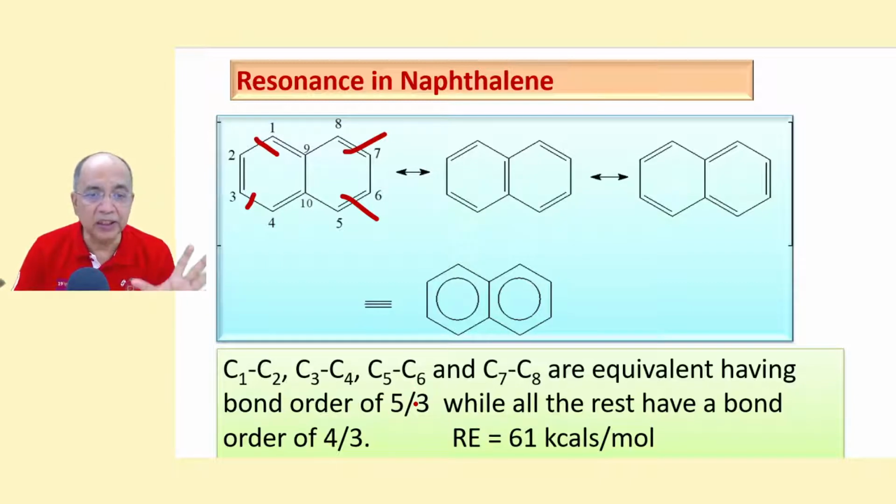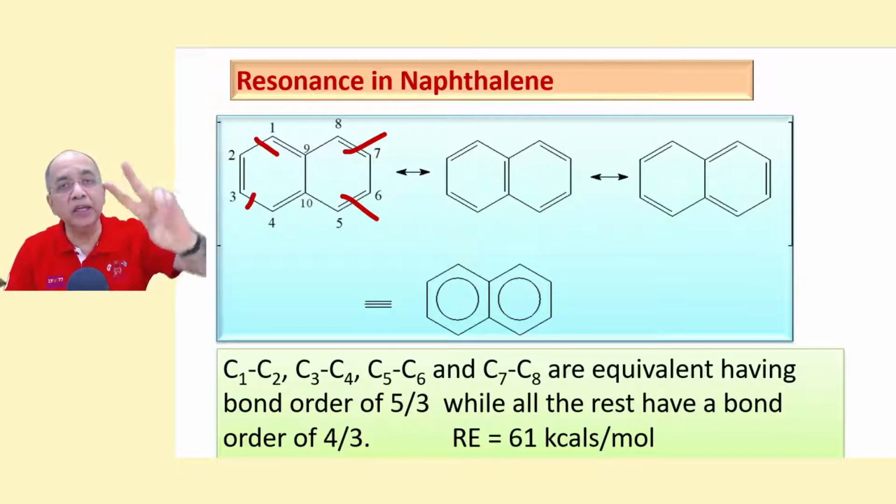Their bond length is a little less because the bond order is more. While the rest, for example this one, 2 plus 1, 3 plus 1, 4. The total number of bonds is 4, shared by 3 contributors. So 4 by 3 is the bond order for all these bonds. And here also, 1 plus 2 plus 1, 2 plus 1 plus 1, 4. In all the rest, the bond order is 4 by 3.